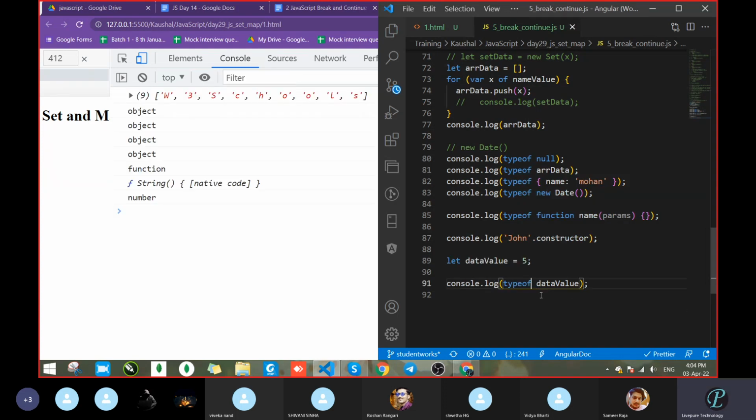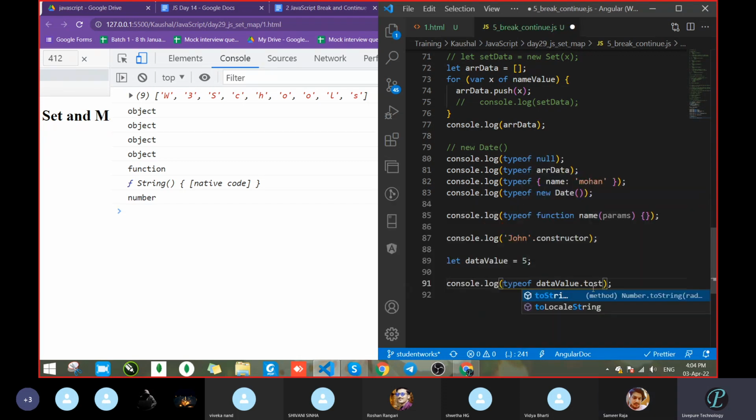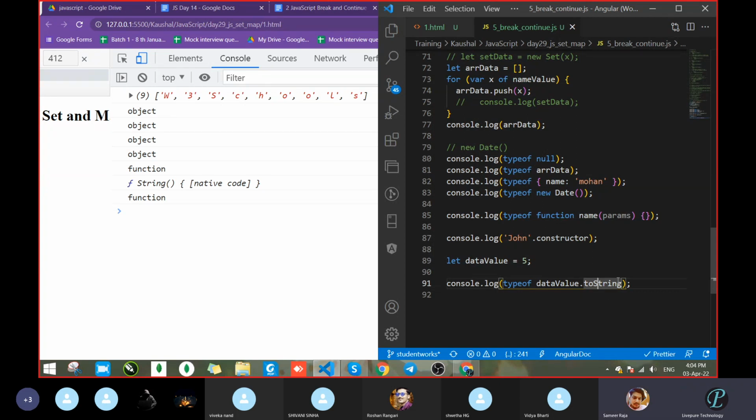Last line, we got number. I do not want number, I want a string. So what will we do? We will convert this into a string with the method toString. Okay, let's save. We got the function. Why did it give function? Because toString is a method, and method means parentheses. Now it converted into a string.